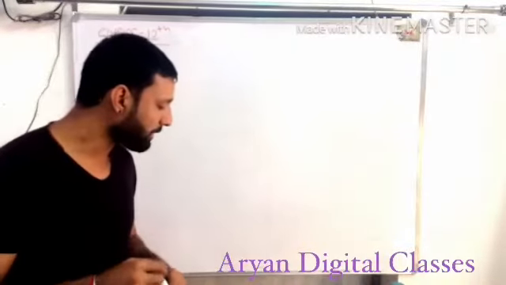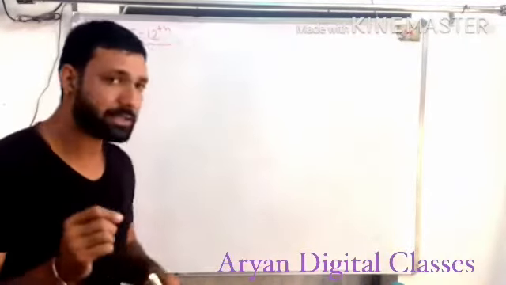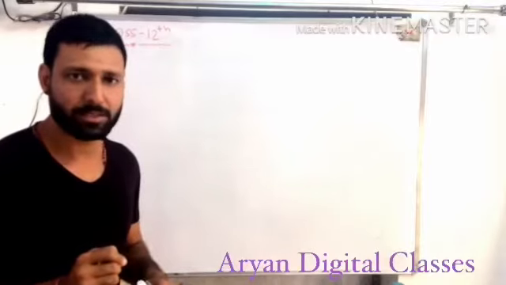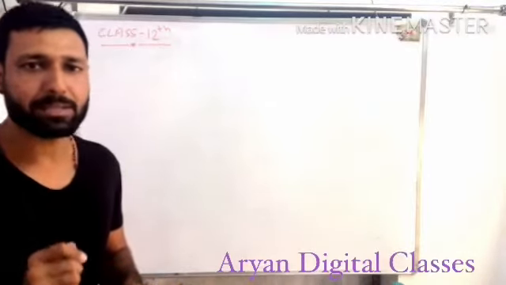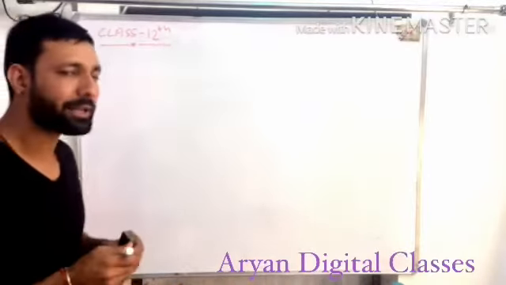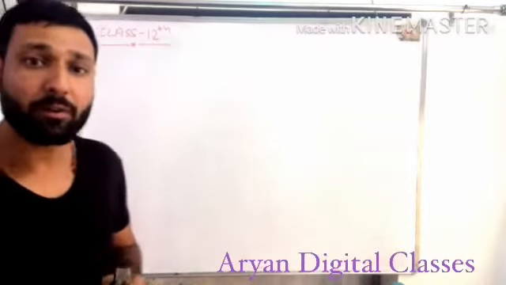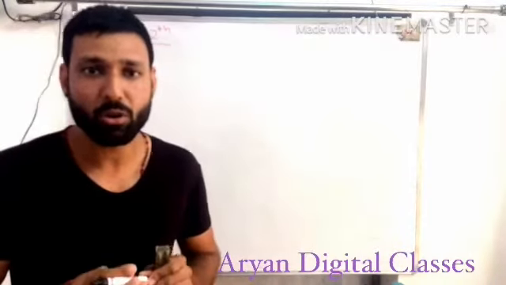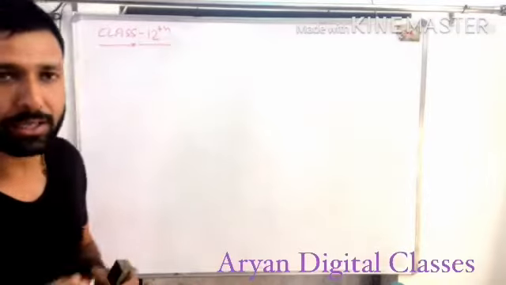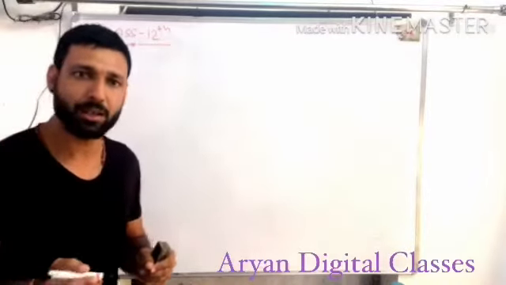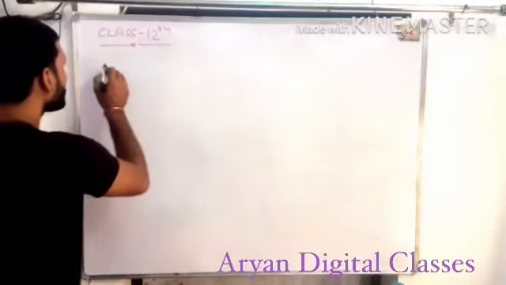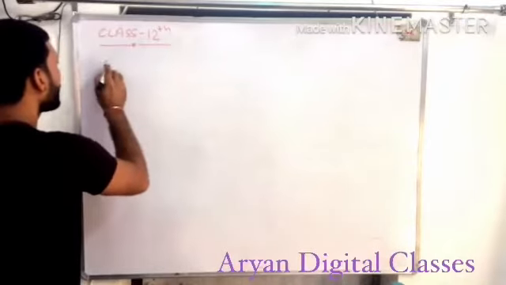What are the possible orders of a matrix having 6 elements? The total number of elements is given as 6, and the total number of elements refers to the order of the matrix, m into n.